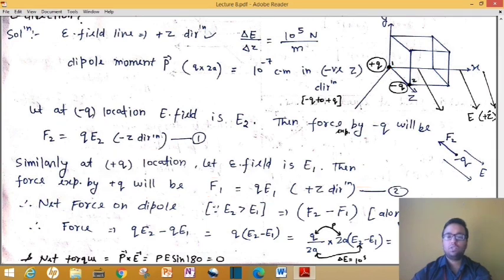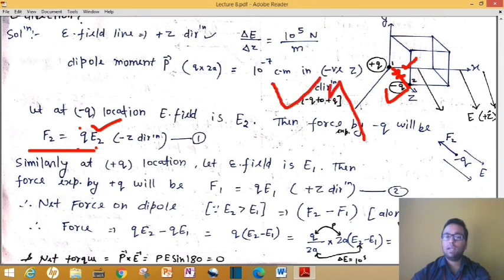If I ask you which force is greater, force on plus q or force on minus q, or both are equal, then you will say that force is given by q into E2 or q into E1. See here, q is the same, but E1 and E2 are different. So E2 is greater as the electric field is increasing. That's why the force on 2 will be greater. So what will be the net force on the dipole? On minus q it is along minus z and it is greater, and on plus q it is along plus z but it is smaller. So you are applying more force at the minus q charge. So the net force will be along the minus z direction.